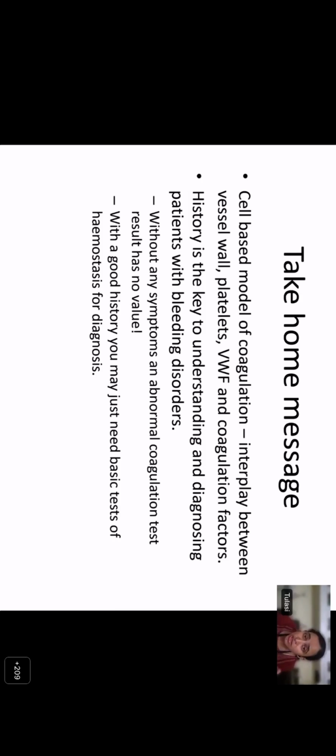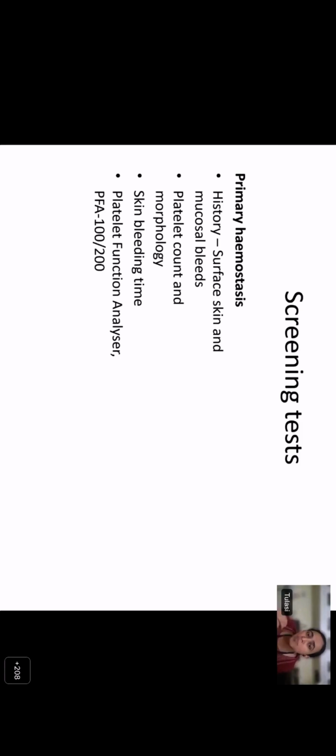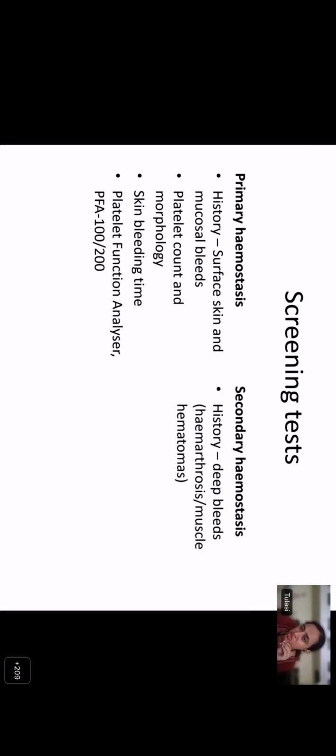So when you have a history, you have your screening test along with a history. A disorder of primary hemostasis you can identify by history, also by the presence of surface, skin and mucosal type bleeds. The screening tests for primary hemostasis are platelet count, skin bleeding time, and closure time in the platelet function analyzer. For secondary hemostasis, history-wise, there are usually deep bleeds like hemarthrosis or muscle hematomas.